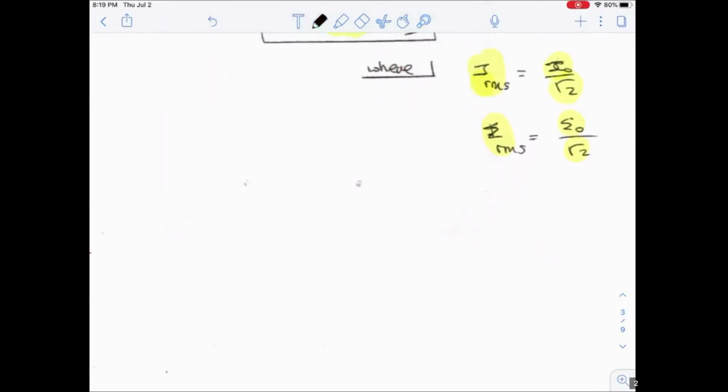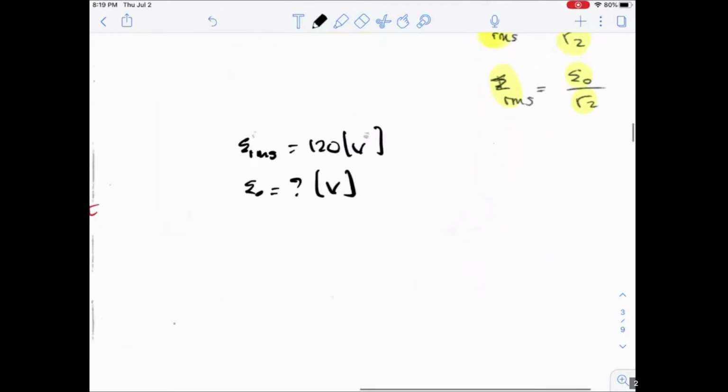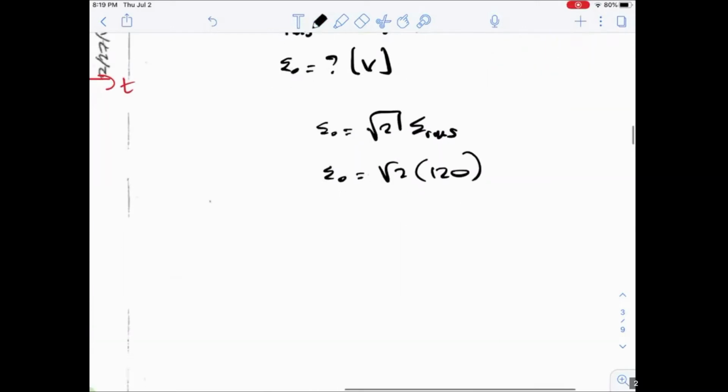Case in point, let's test that hypothesis. The RMS value in this case is going to be 120 volts. So if that's the case, what is the maximum value that we get? The maximum value is going to be the square root of 2 times the RMS value, so take this and multiply it with 120. Somebody do this real fast. Tell me what the value is. Like 169-ish. So it's like 170, give or take.